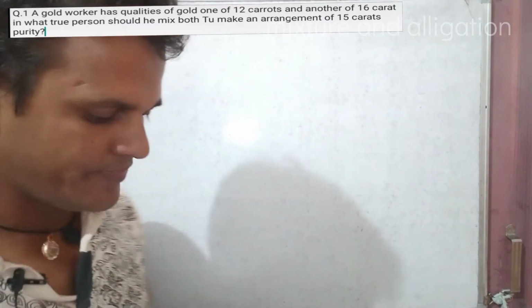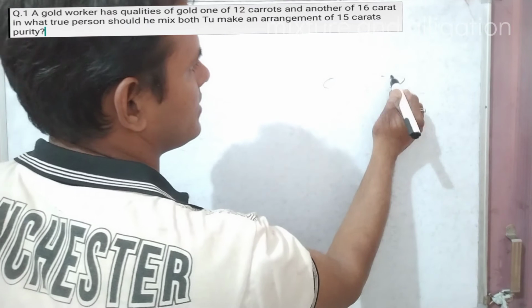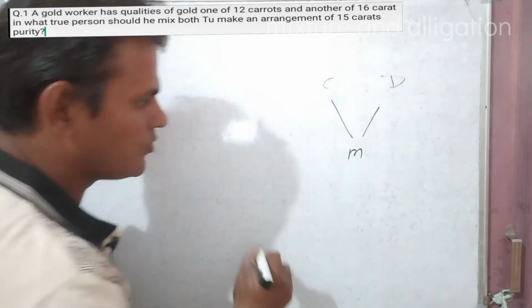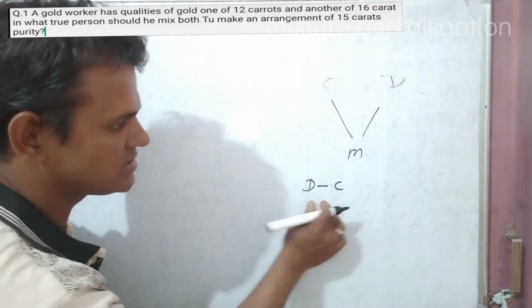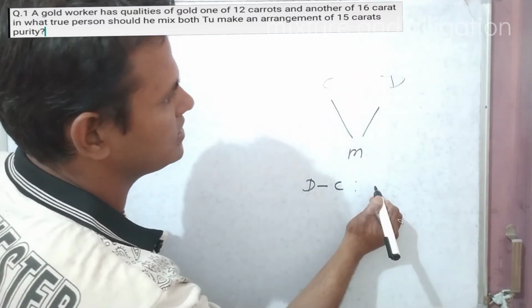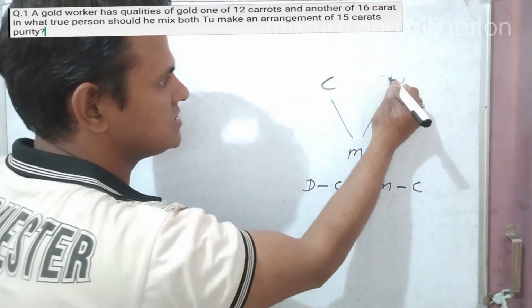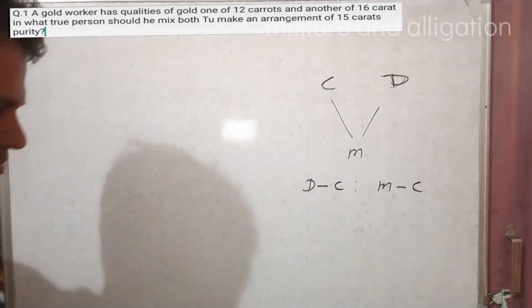So now see here, we know that for finding X the ratio is D minus M, and for Y it is M minus C. This is the cheaper value, this is the dearer value, and this is the mean value.